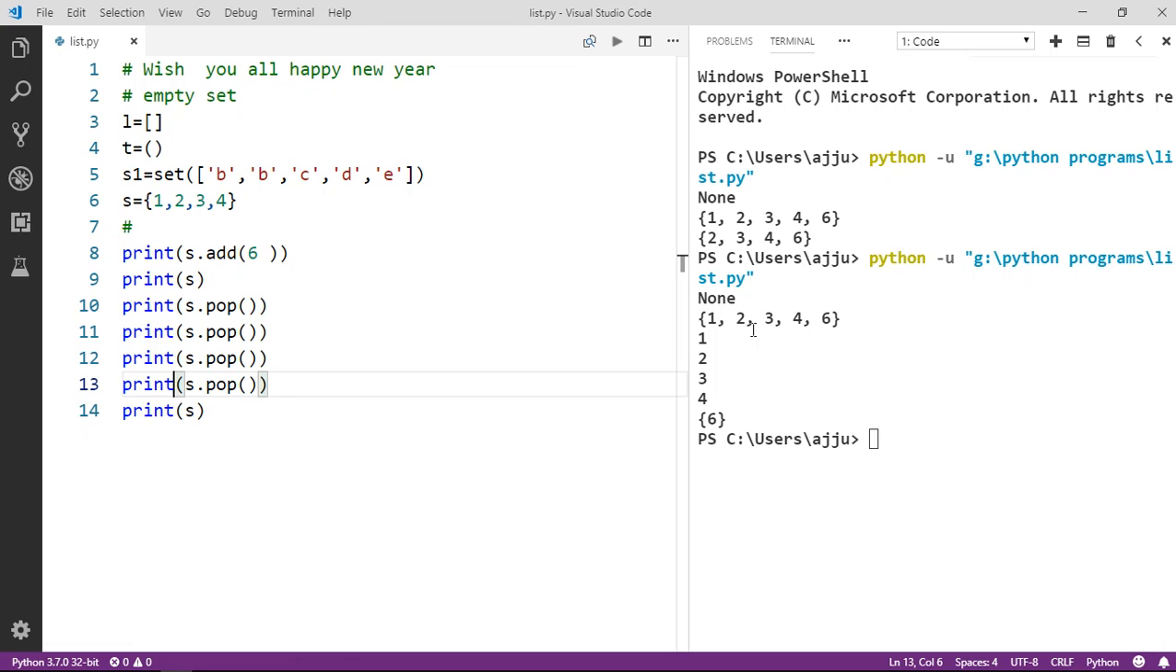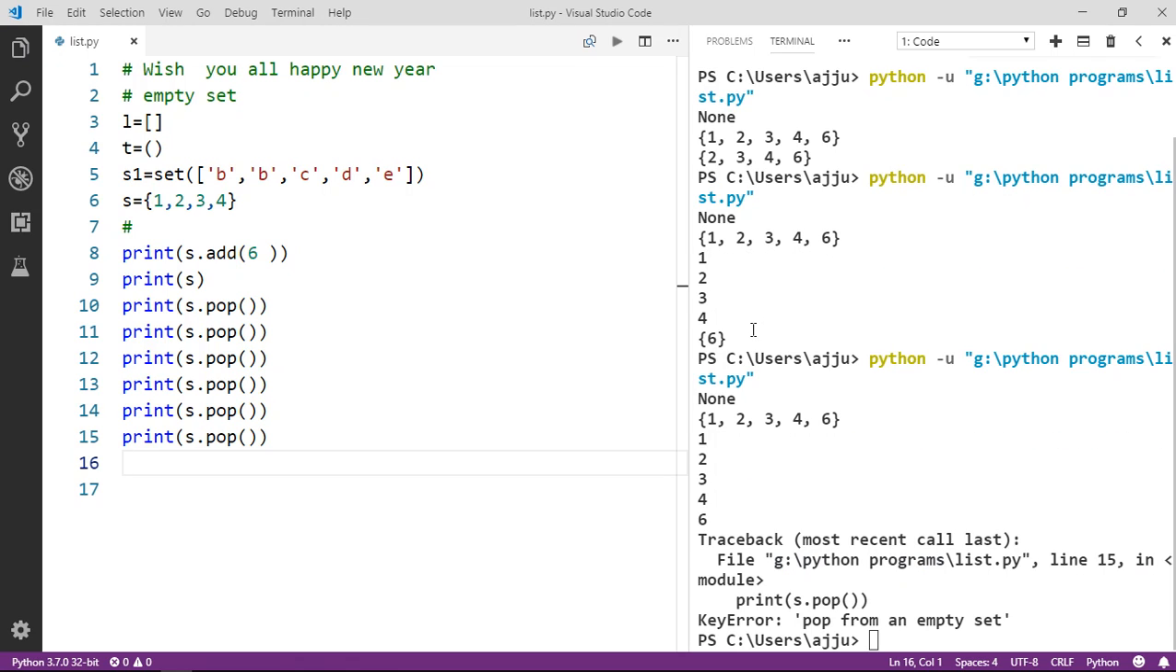So guys, if we try to pop from an empty set, what is going to happen? In that case we are going to get an error. Let me show you. Now you can see it raises an error: pop from an empty set.